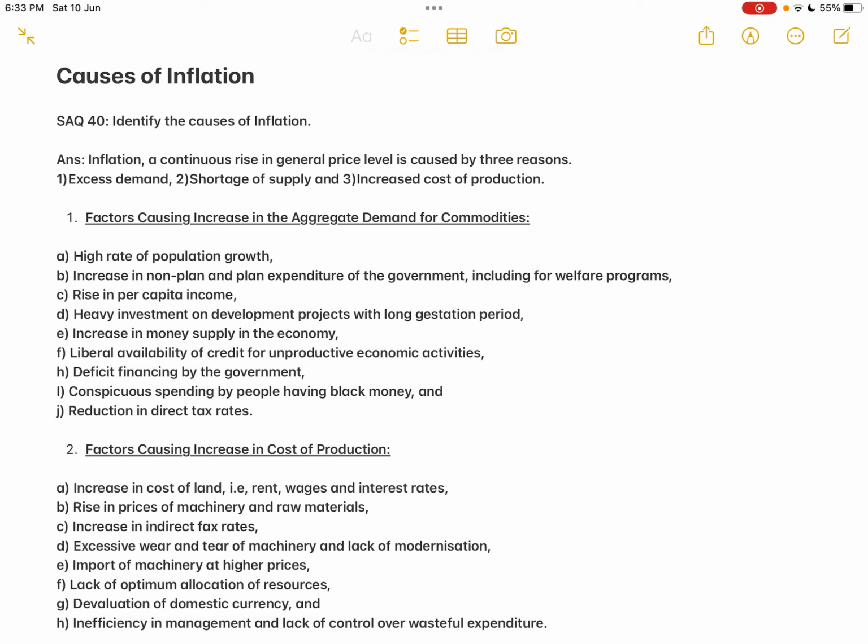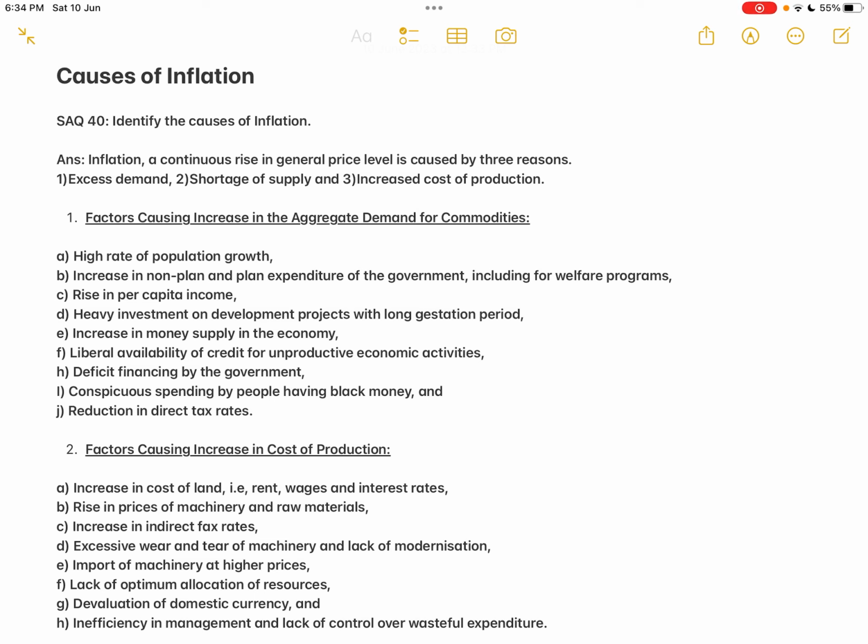Now let us check out what are all the reasons that the total demand for a commodity keeps on increasing. So the first and foremost one, point A, high rate of population growth. So if the birth rate or if the growth rate of population keeps on increasing in a country, generally there will be a rise in demand for all the commodities. So that will lead to rise in the price level.